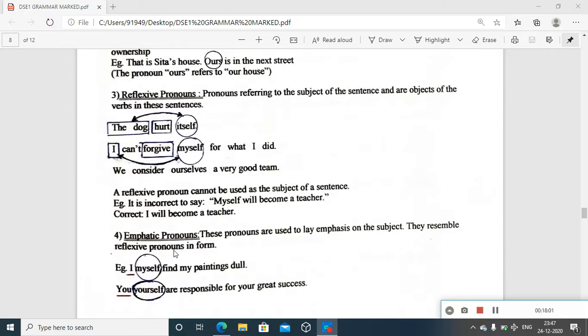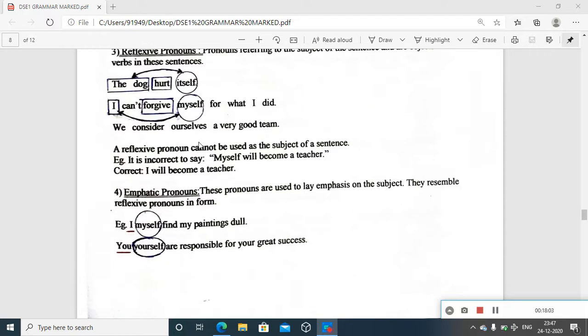Okay, and just in between, a reflexive pronoun cannot be used as the subject of a sentence. It's very important. Sometimes we come across people saying, "Myself will become a teacher." Never can you use that. "I will become a teacher." That's the right way. So the correct way is, I will become a teacher.